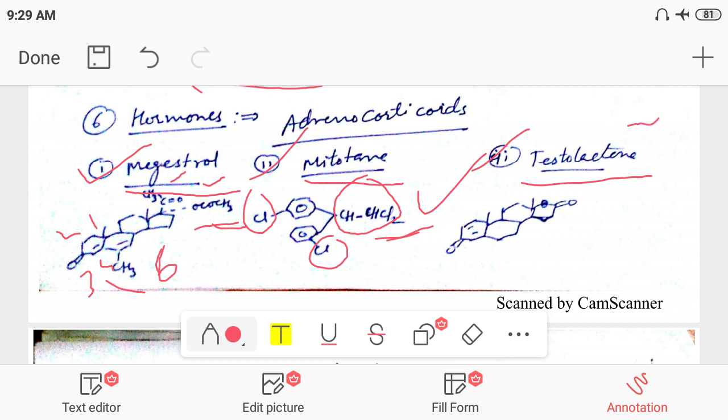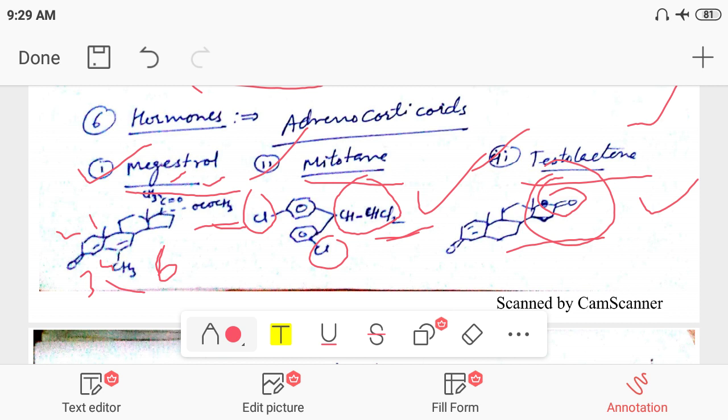Another is testosterone lactone. Testosterone lactone has a steroidal nucleus, but its last ring is a 5-membered ring, and lactone means oxygen and a ketone group. The lactone group is formed here. The structure doesn't resemble testosterone, but it has a steroidal nucleus, and it is known as testosterone lactone.